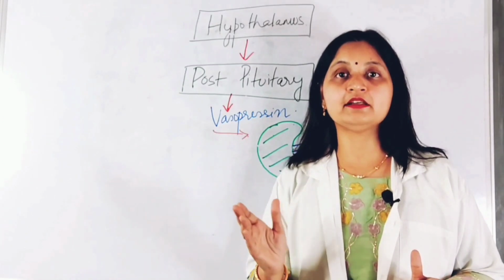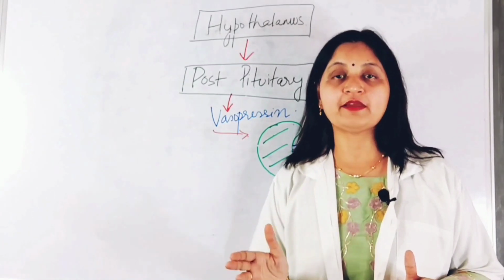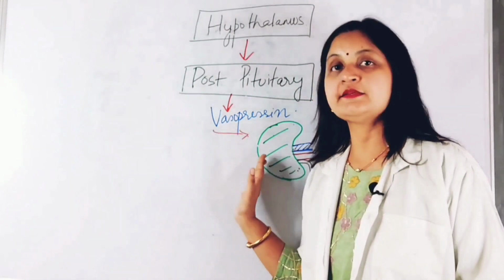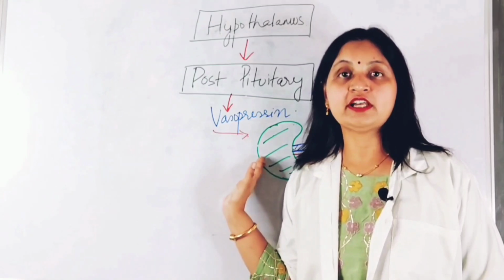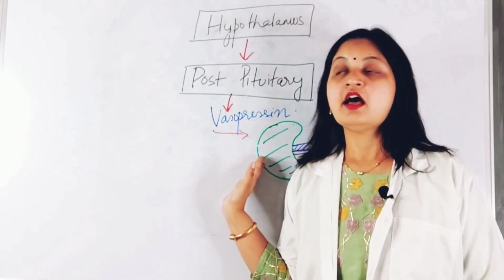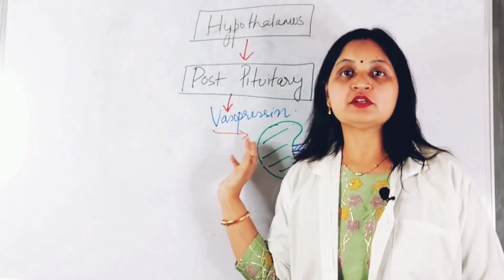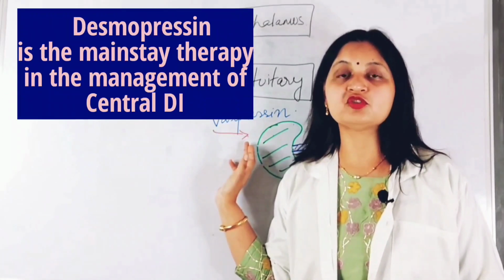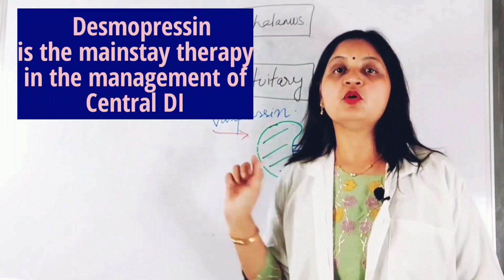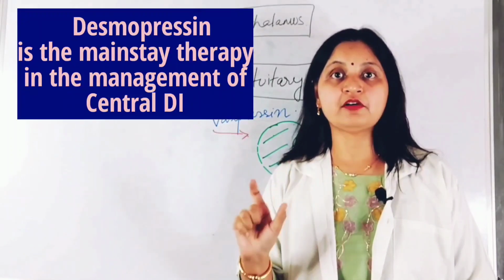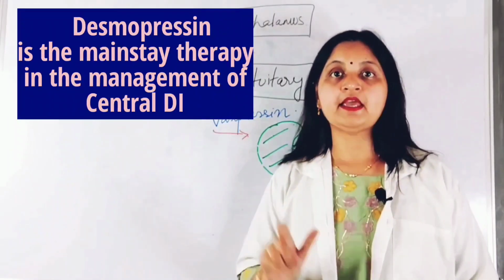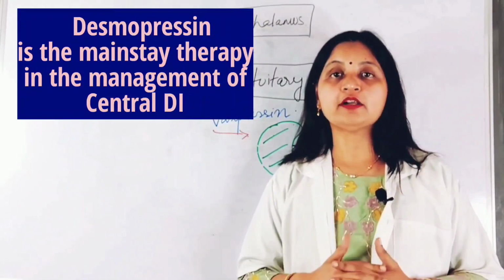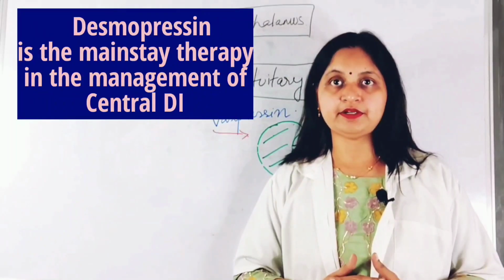But to be noted that these drugs, that is both desmopressin and the other drugs such as chlorpropamide, carbamazepine, clofibrate, are not effective in nephrogenic diabetes insipidus. This is because in nephrogenic diabetes insipidus the V2 receptors are non-functional and fail to produce a therapeutic response. So desmopressin is the preferred drug. It is the mainstay therapy in the management of central diabetes insipidus, but not in nephrogenic diabetes insipidus.